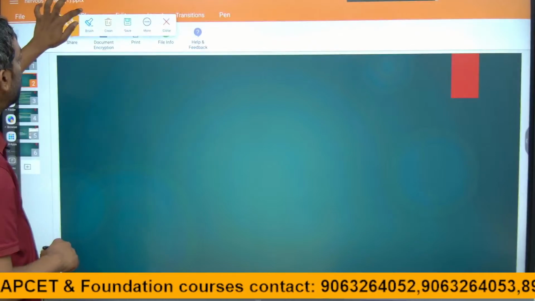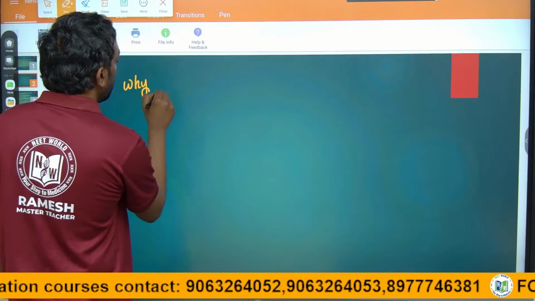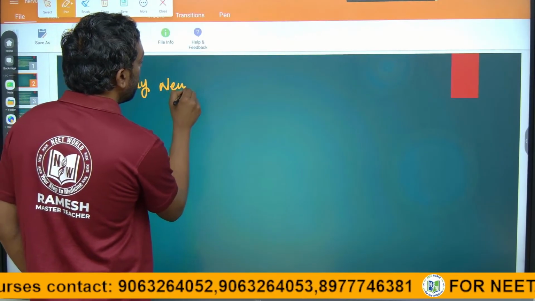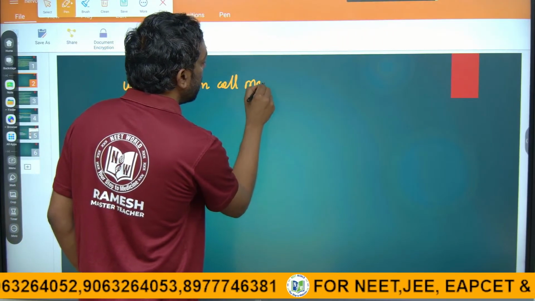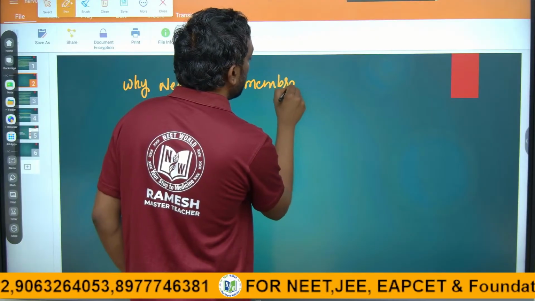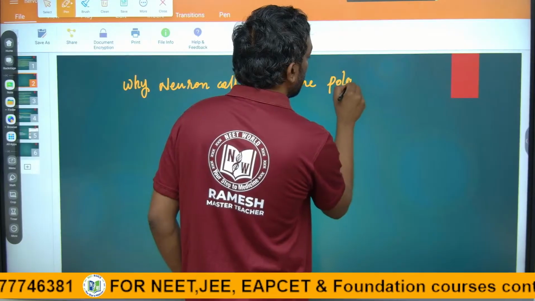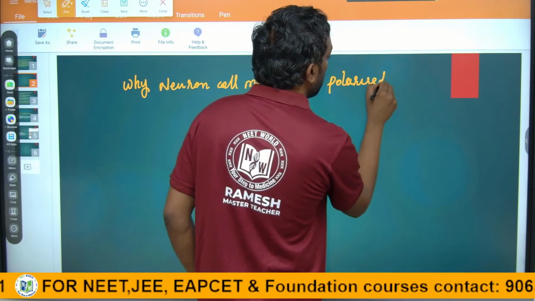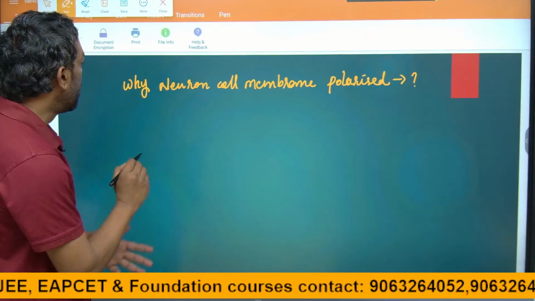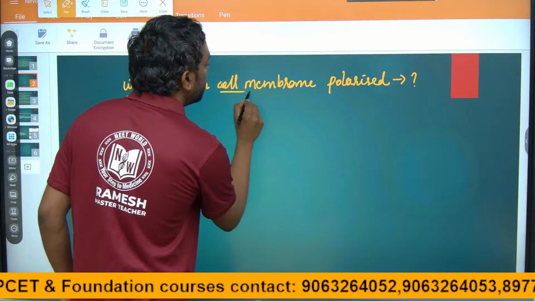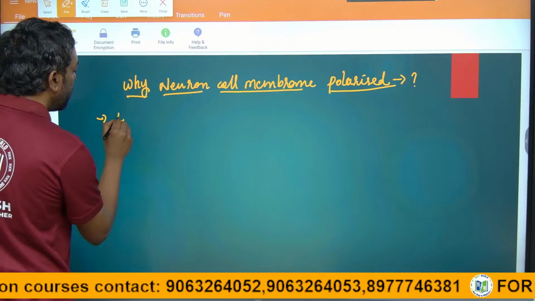Why is the neuron cell membrane polarized? Neurons are self-excitable, guys.